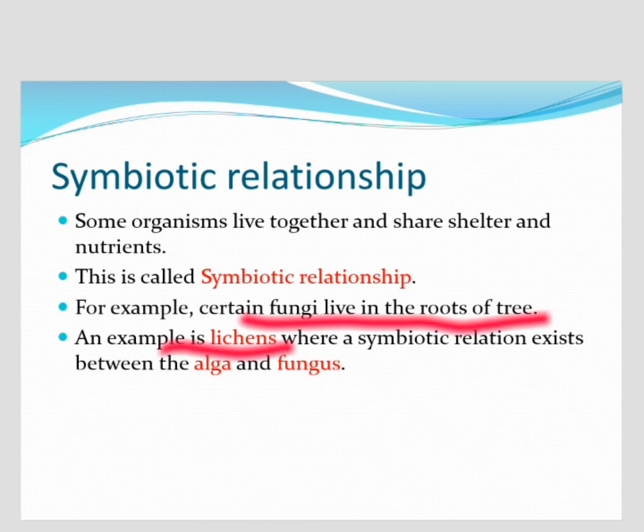Examples of lichens, where a symbiotic relationship exists between the alga and fungus. The chlorophyll-containing partner, which is an alga, and the fungus live together. Alga plus fungus living together is called a lichen. So, symbiotic relationship is exemplified by lichens. The fungus provides shelter, water and minerals to the alga, and in return the alga provides the food which is prepared by photosynthesis.